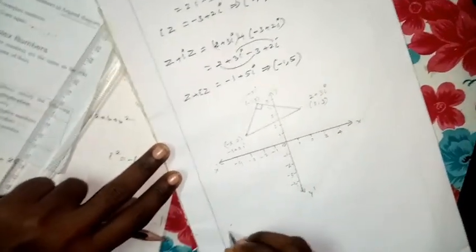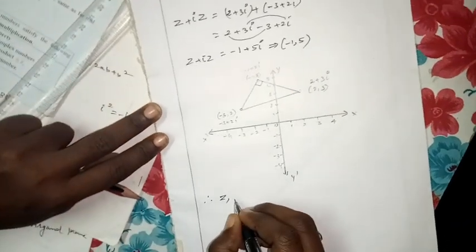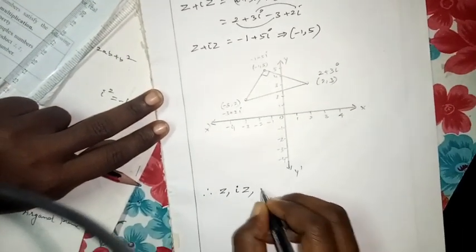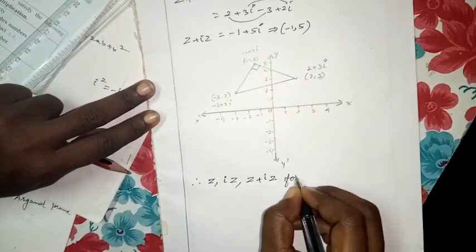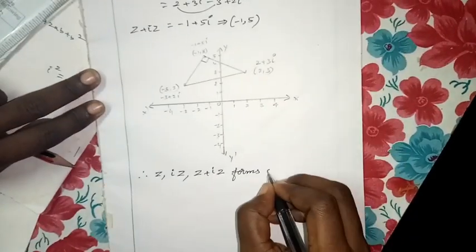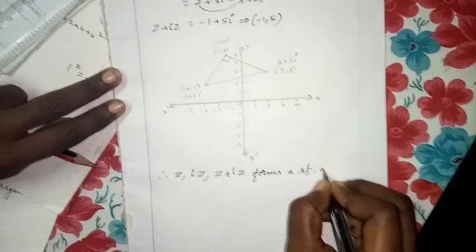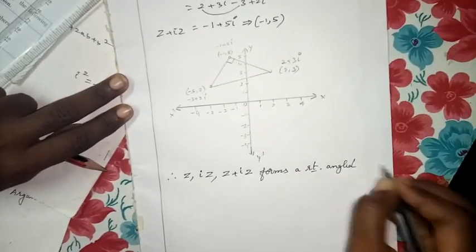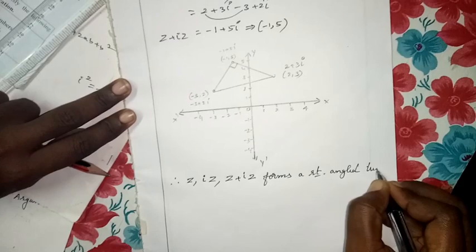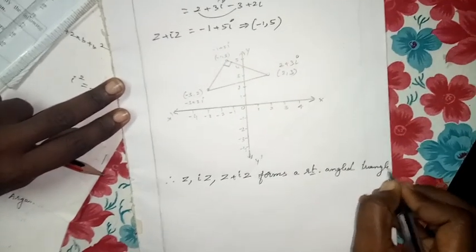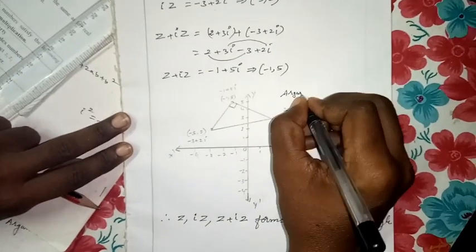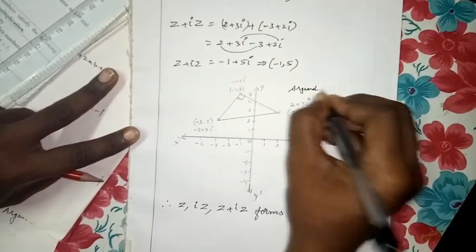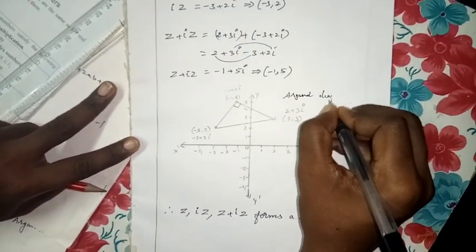Therefore, z, iz, z plus iz form a right angled triangle. This is the Argand plane, or Argand diagram.